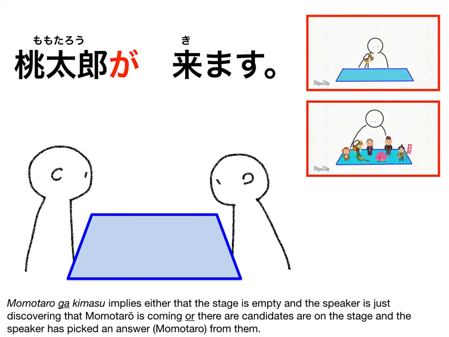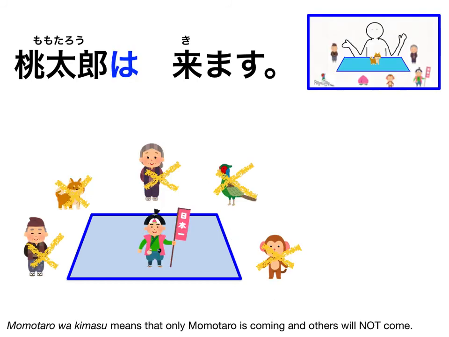Momotaro ga kimasu implies either that the stage is empty and the speaker is just discovering that Momotaro is coming, or there's candidates on the stage and the speaker has picked one answer from them. Momotaro wa kimasu means that only Momotaro is coming and others will not come.